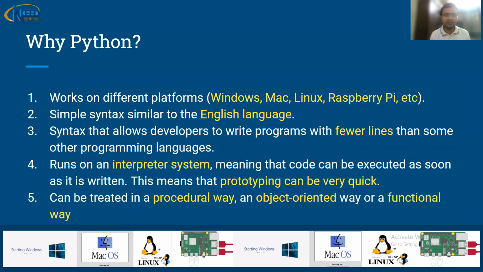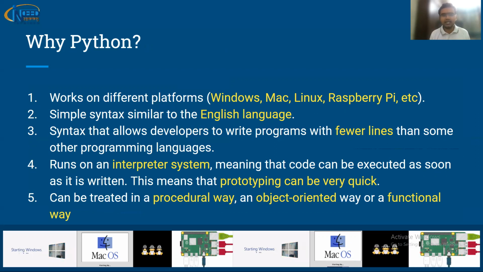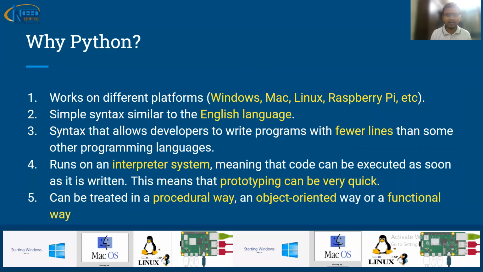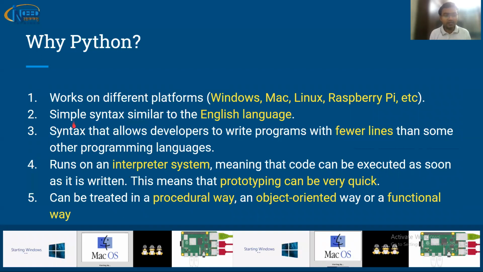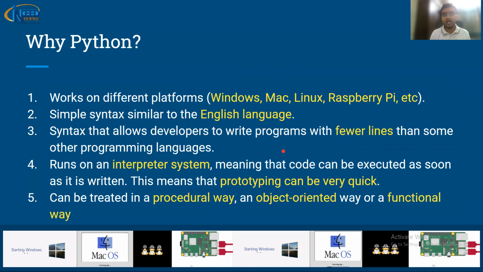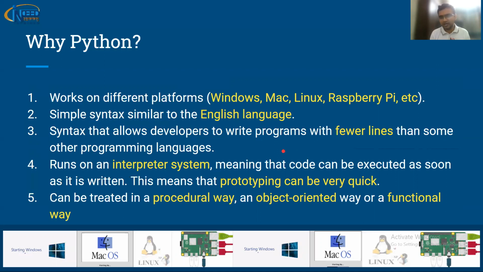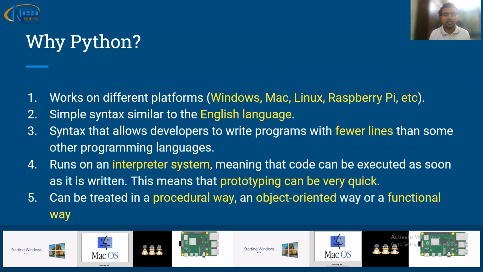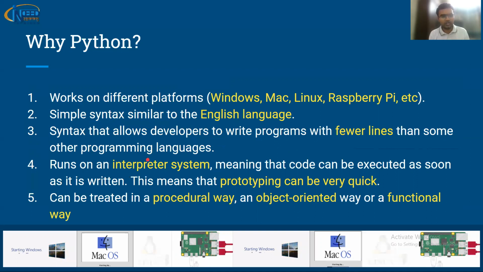So for example, like we say some commands in English, it is like that only. Once you start learning it, you will feel that you are just writing English in shorthand. Then another important thing is that it needs very few lines as compared to C, C++, Java, C Sharp. Normally we need to write very lengthy code over there. Here it takes a much smaller number of lines and you can perform more operations.